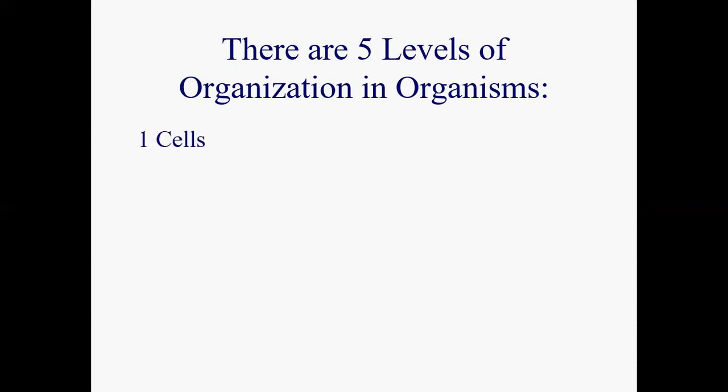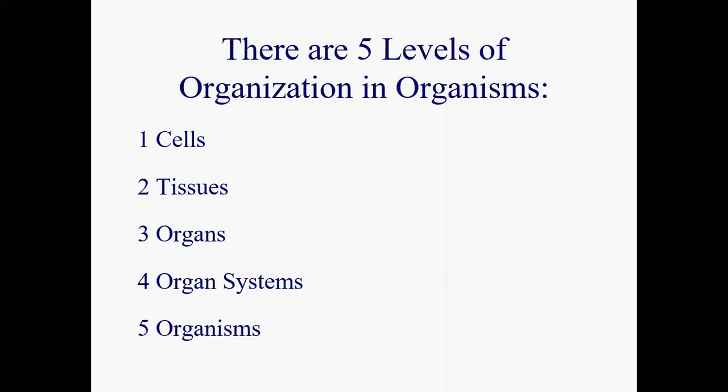First of all, I have the cells, then the tissues, then the organs, then the organ systems, and finally, I have the organisms. Okay? So, group of cells make a tissue, group of tissues make an organ, group of organs make the system, and the group of systems make the whole body.